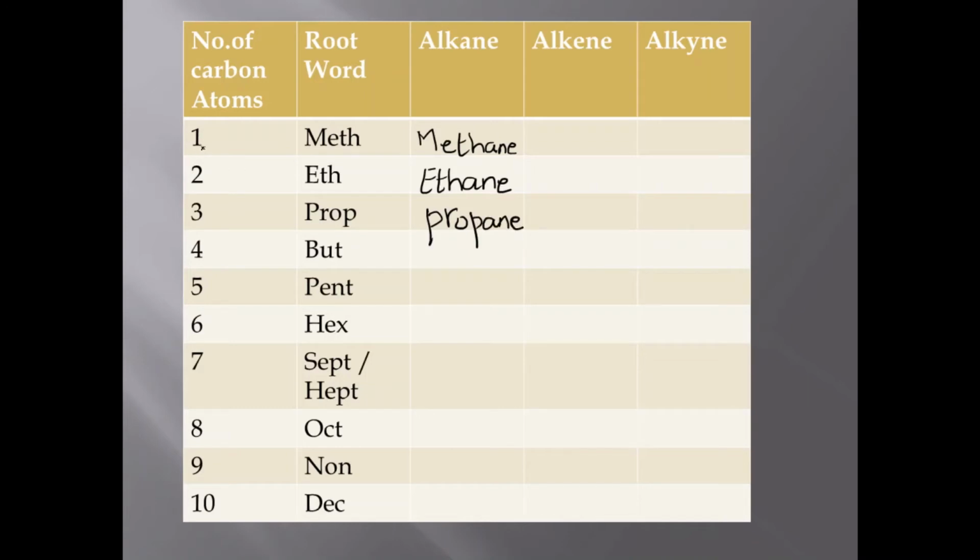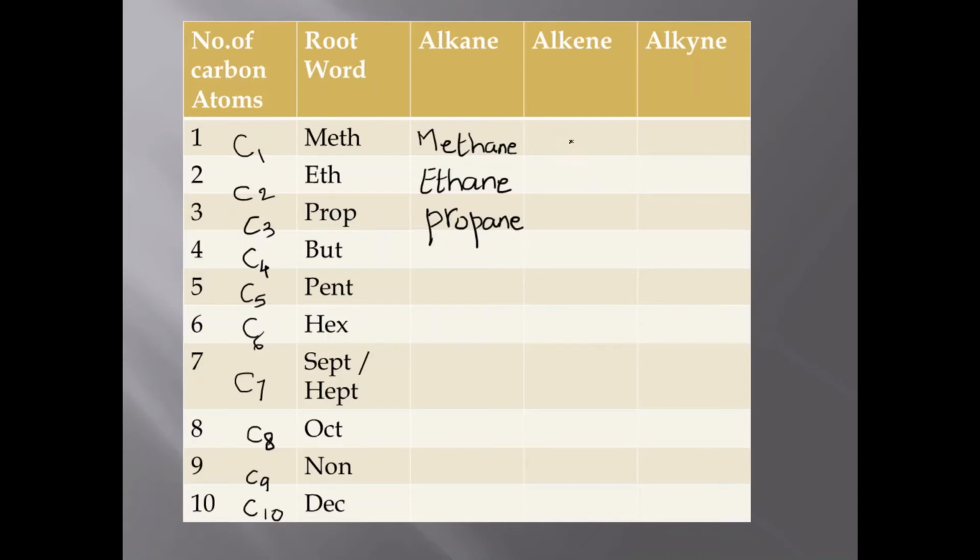First, you should remember, like you do the counting in mathematics, 1, 2, 3, 4, 5, 6, 7, 8, 9, 10. In chemistry, for the naming, remember, if there is one carbon atom, C1, it is meth. If it is C2, it is eth. If it is C3, it is prop. C4, but. C5, the root word is pent. C6, hex. C7, when there are 7 carbon atoms, we can say sept or hept. 8 carbon atoms, oct, 9 carbon atoms, non, and 10 carbon atoms, dec.